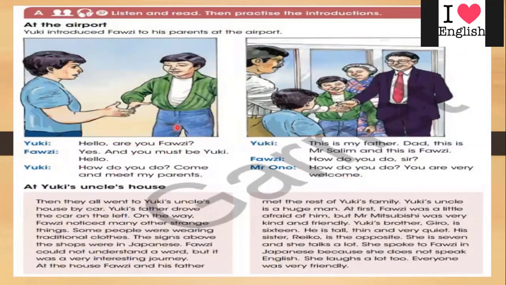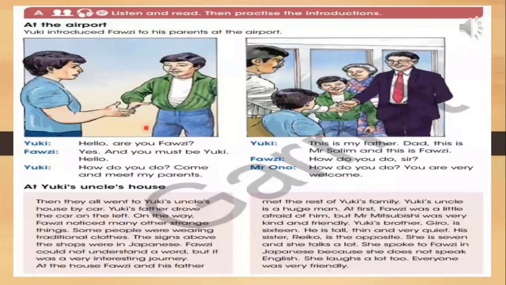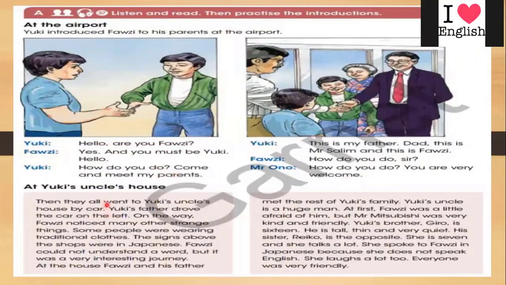So Yuki says, hello, are you Fauzi? This is the first time they meet each other. You must be Yuki, hello. How do you do? Come and meet my parents. So they came and introduced his parents to him. This is my father. So he said that this is my father. Dad, this is Mr. Salim and this is Fauzi. So he introduces the other two back. How do you do, sir? How do you do? You are very welcome. So this man said, you are very welcome, at Yuki's uncle's house.